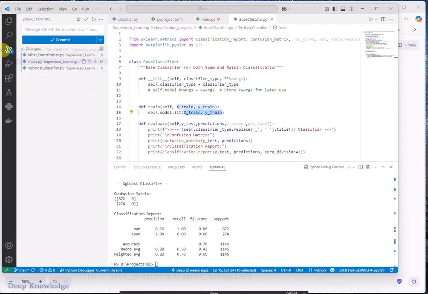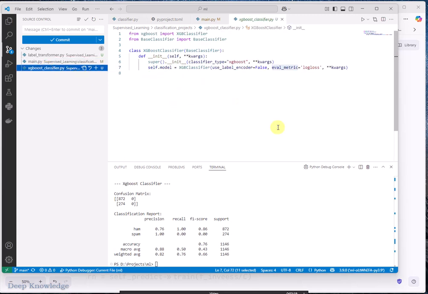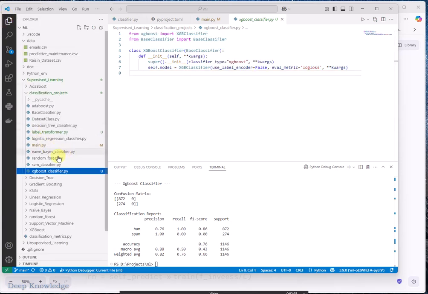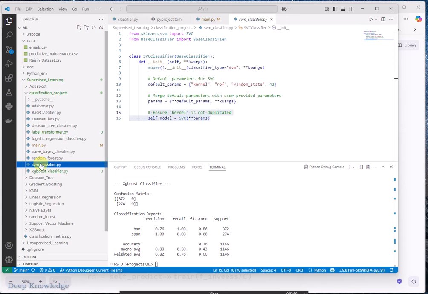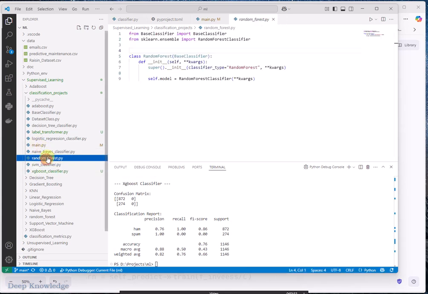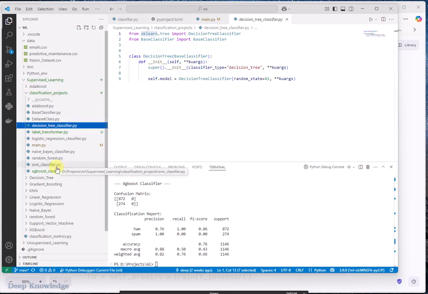So in the beginning, I'm just showing you the changes I have done. As you can see here, this is the class of XGBoost, and it's the same as the support vector machine, the random forest, or the decision tree.